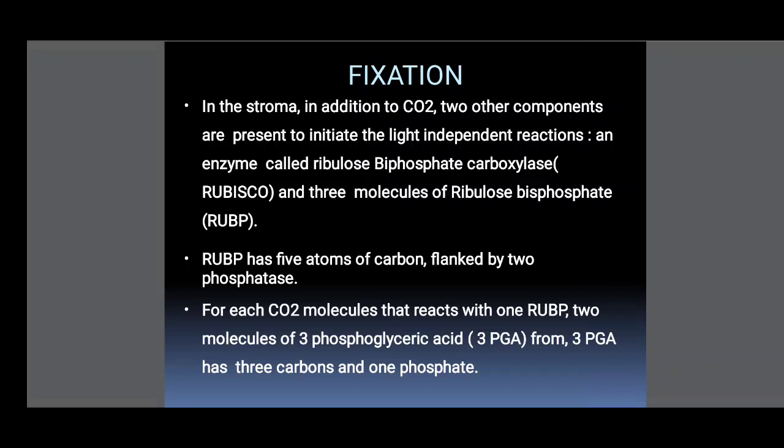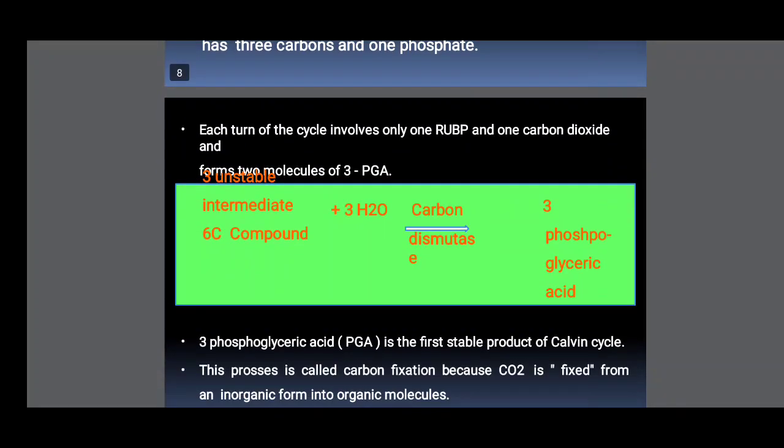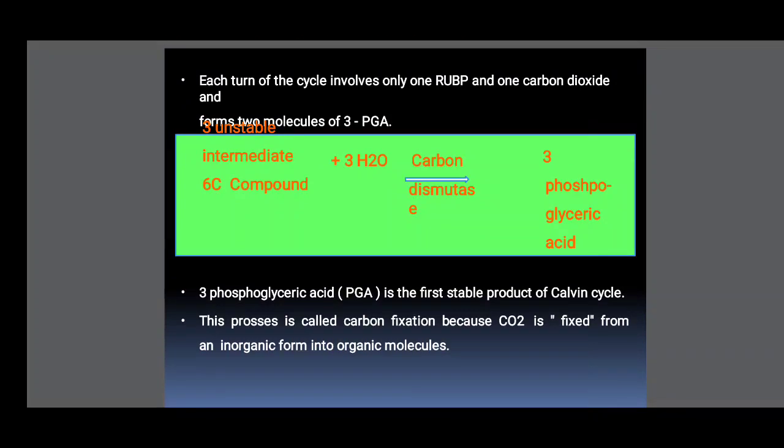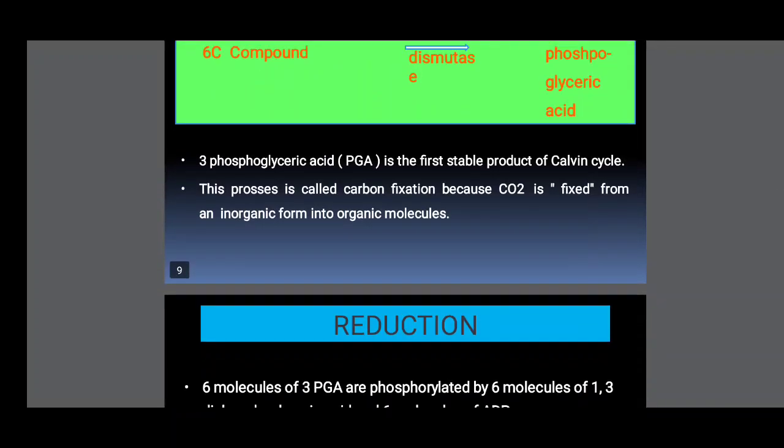molecules of 3-phosphoglyceric acid. Phosphoglyceric acid has 3 carbons. So here the reaction has an intermediate compound, and the 3-phosphoglycerate is the first stable product of the Calvin cycle. That's why this Calvin cycle is called the C3 cycle. The process is called carbon fixation because CO2 is fixed from an inorganic form into an organic molecule.